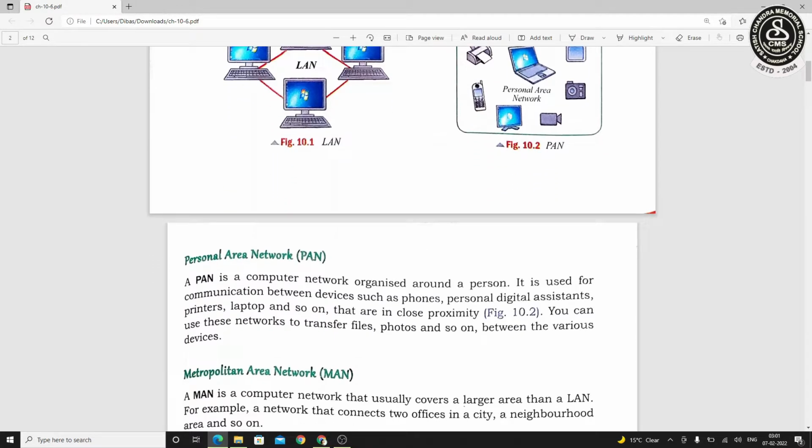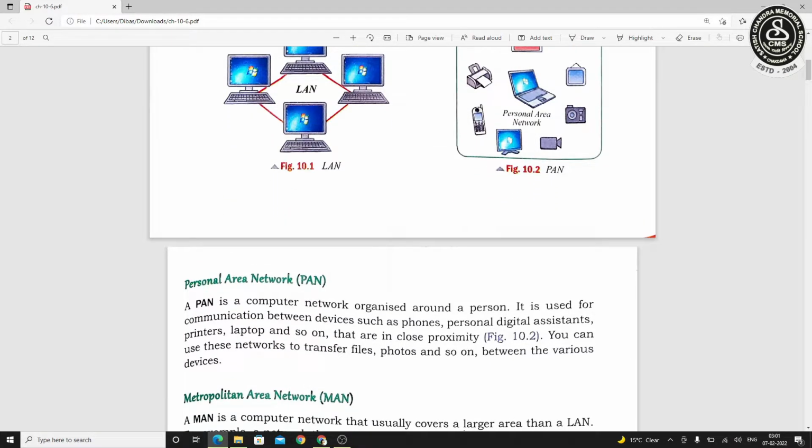Next is personal area network. Personal means related to a person. That means at our home we can connect a mobile phone to a computer to a printer, and all these devices are connected in a network. So that is said to be a personal area network.